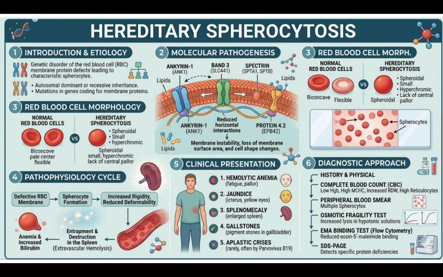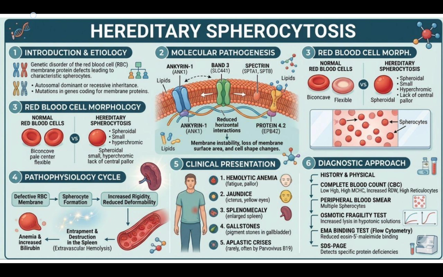All these molecules and proteins interact with each other in a horizontal fashion. What happens in hereditary spherocytosis is there are decreased horizontal interactions between ankyrin 1, band 3, spectrin and lipid molecules. This leads to membrane instability, loss of membrane surface area, and a change in cell shape. If we see the morphology of a red blood cell in hereditary spherocytosis, the RBCs are spheroidal, small, hyperchromic, and lack central pallor.